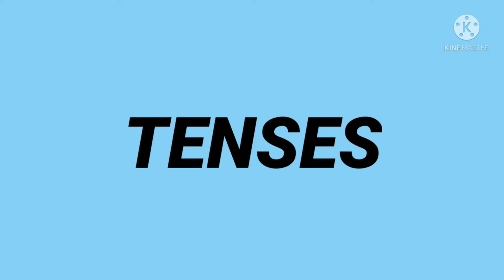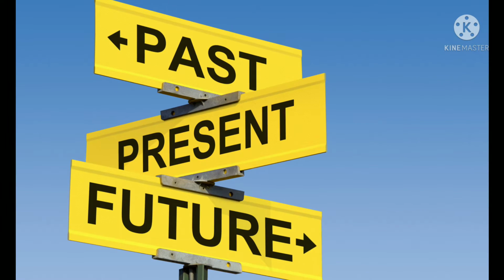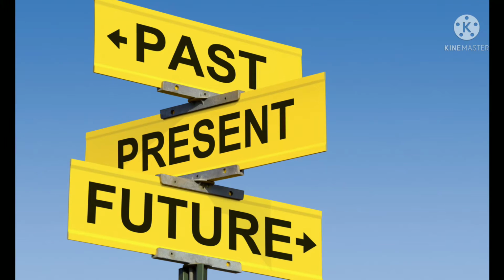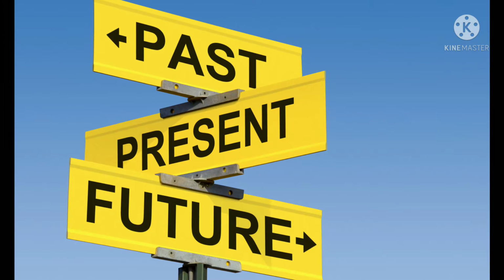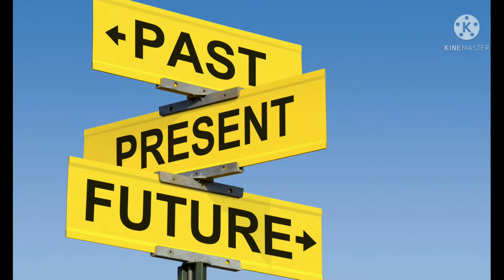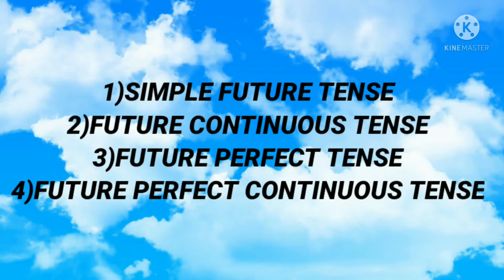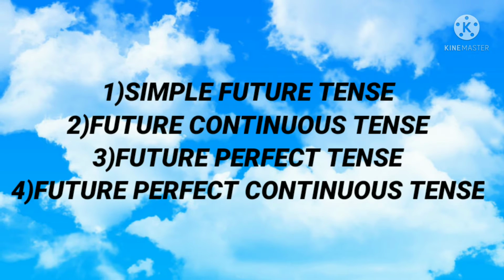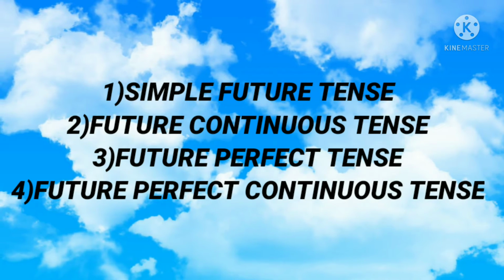We all know there are three types of tenses: past tense, present tense, and future tense. Today I am talking about the future. There are four types of future tense: simple future, future continuous, future perfect, and future perfect continuous tense.